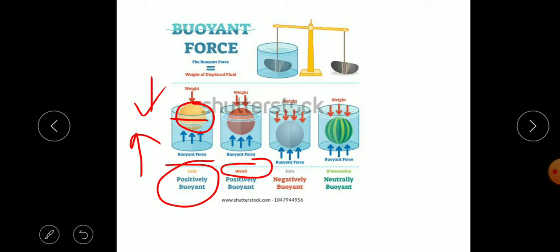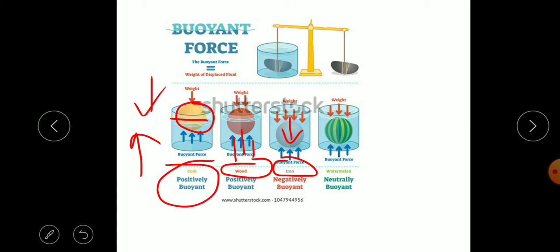The second example is wood, denser than the cork. In that case, more of the wood will be in the water, but the buoyancy force is still more than the weight, and it will float in the liquid. The third condition is an iron ball. The iron ball will sink to the bottom of the water, because its weight is more than the buoyancy force.